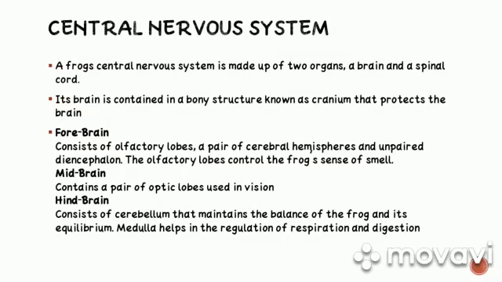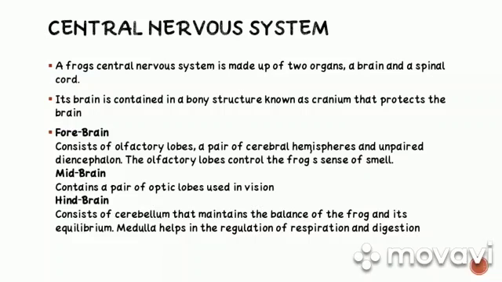The central nervous system of frog includes the brain and the spinal cord. And there is a protective layer around the brain which is called cranium. So students, the brain of frog is protected in the skull and the spinal cord is enclosed in the vertebral column. So the brain consists of the following three regions: forebrain, midbrain and hindbrain.